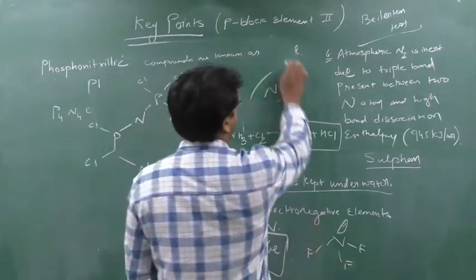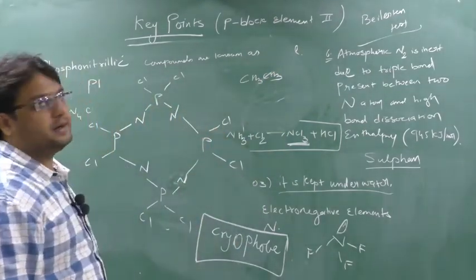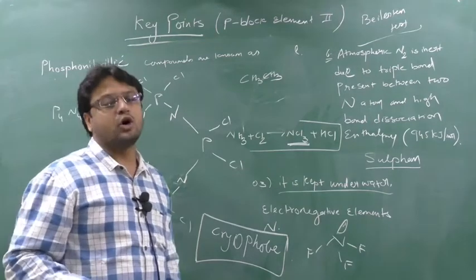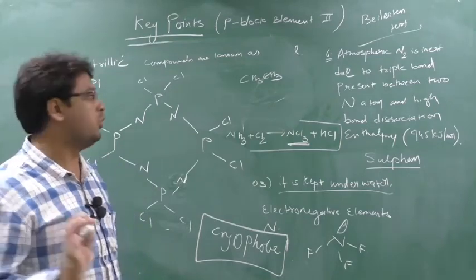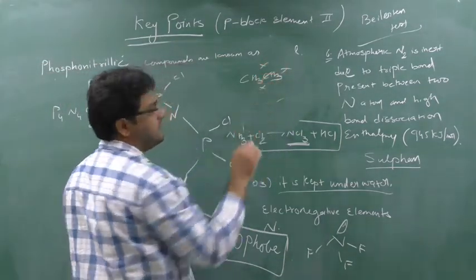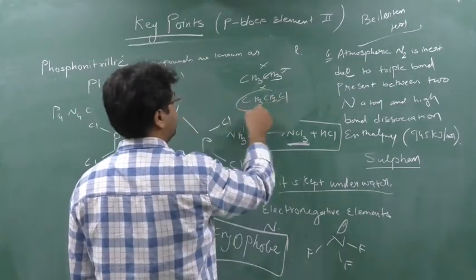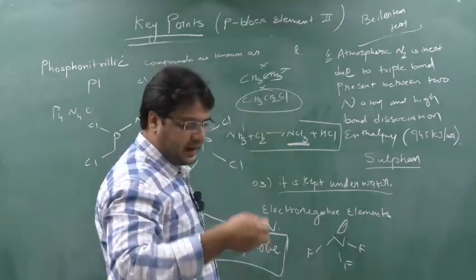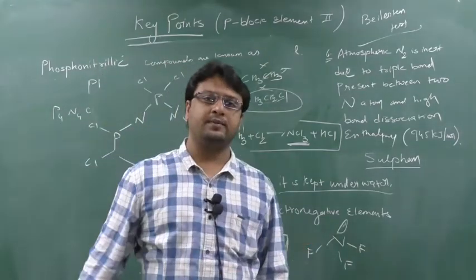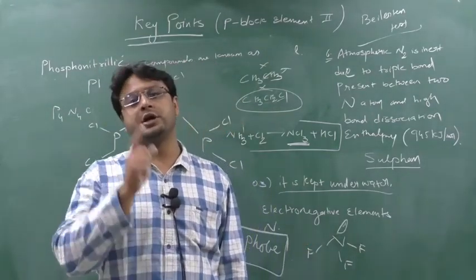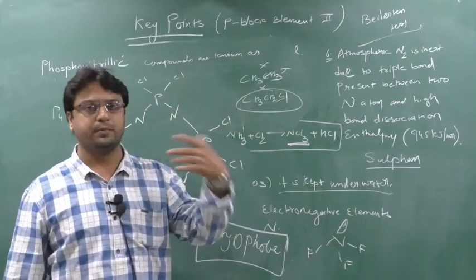Suppose I take ethane as an organic compound, and when I heat it on a copper wire, it will not give me a bluish green flame, so I will understand there is no halogen. But if I heat chloroethane or ethyl chloride on the copper wire, the flame will be green or bluish green. So I will understand this compound contains halogen: chlorine, fluorine, bromine or iodine.